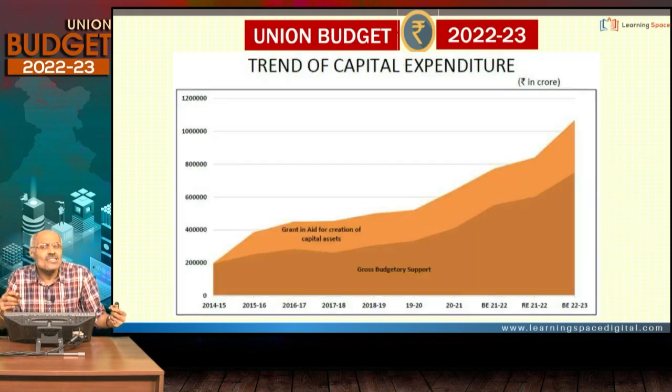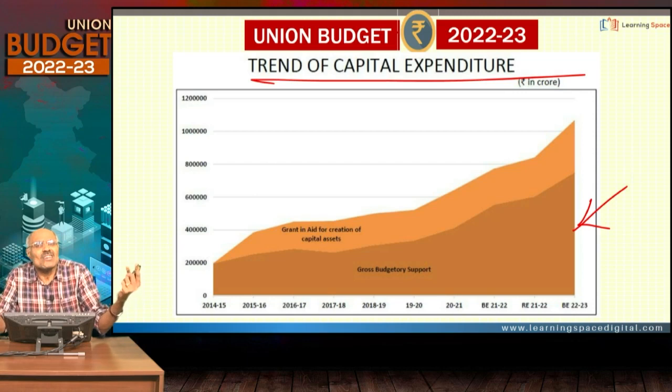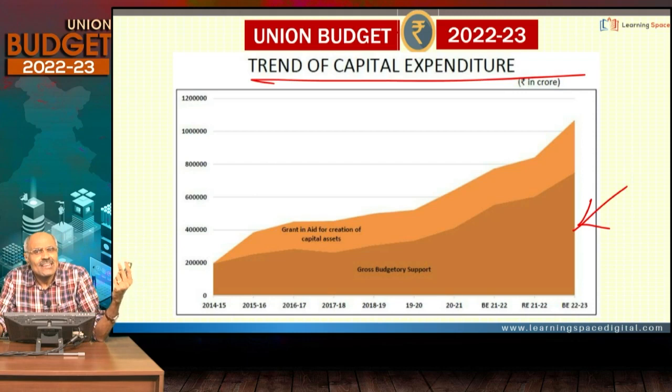Friends, this is much talked about across the country during the past 24 hours after the presentation of the budget. Government gross budgetary support to capital expenditure. Capital expenditure I already talked about. That is infrastructure creation, whether it is highways, roadways, railways, ports, social infrastructure, communication infrastructure, or energy infrastructure, it doesn't matter. Government is supporting the capital expenditure. This is one positive thing as far as the union budget is concerned.